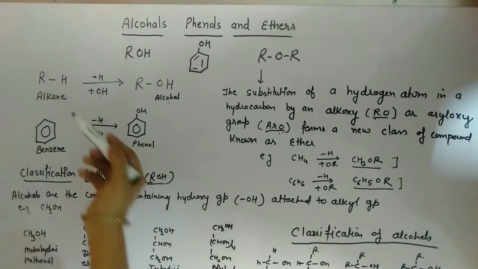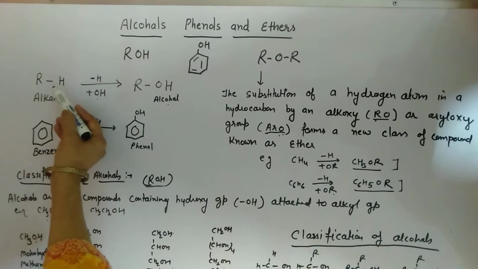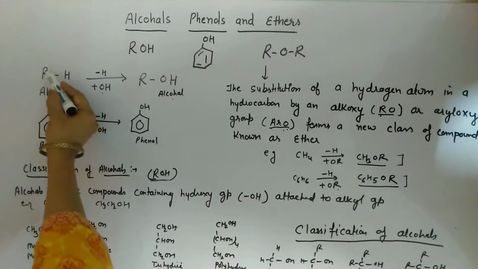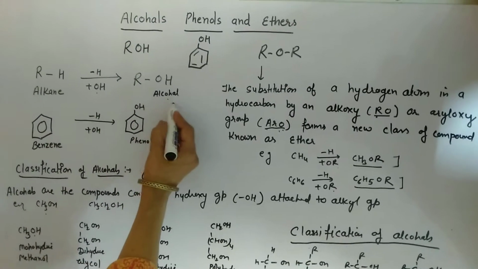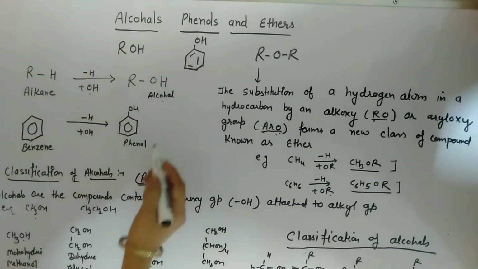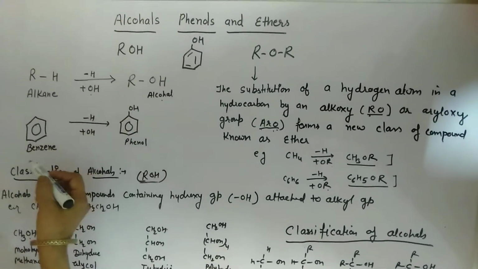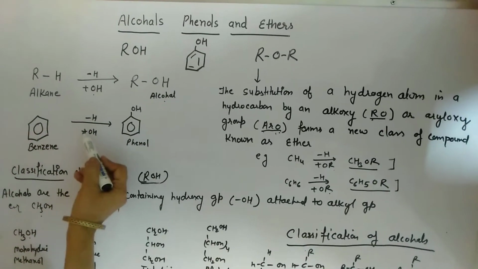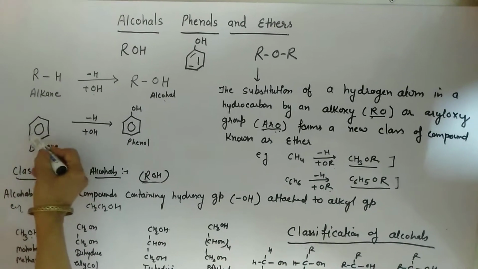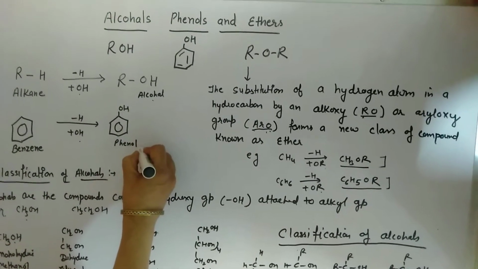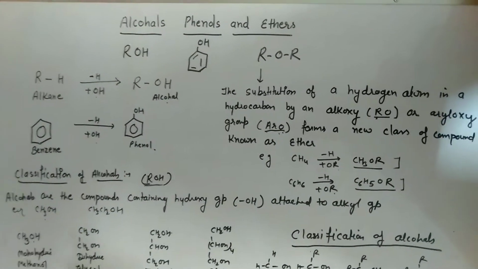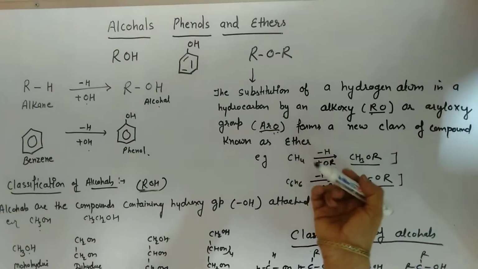The compound obtained by replacing one hydrogen atom of an aliphatic hydrocarbon by a hydroxyl group is known as alcohol. And phenols are obtained by replacing one hydrogen atom of an aromatic hydrocarbon by an OH group. And the third functional group is the ether.